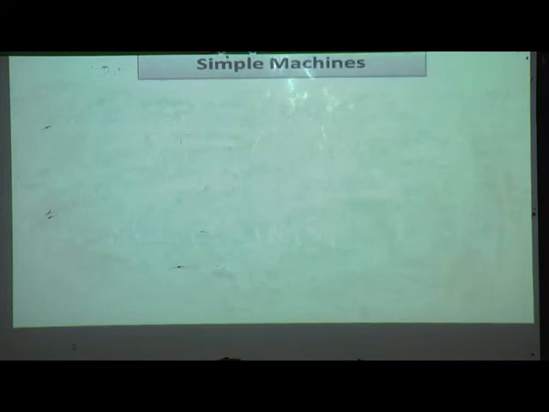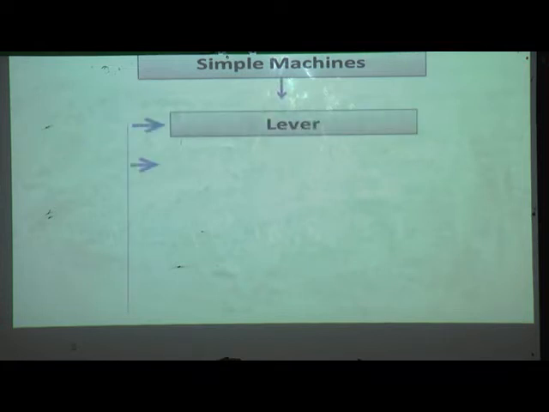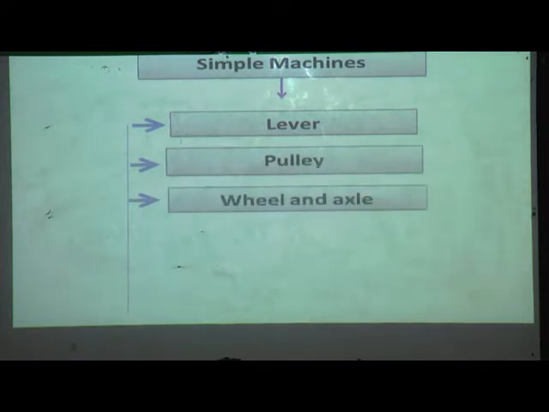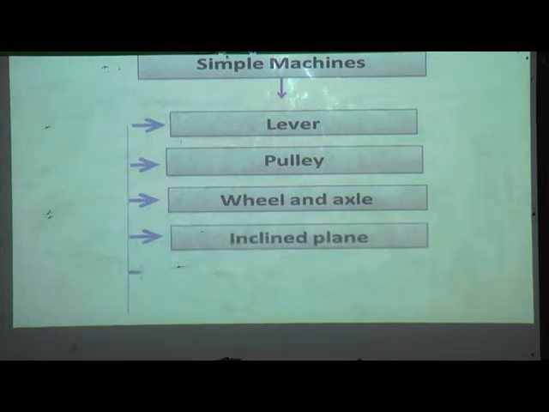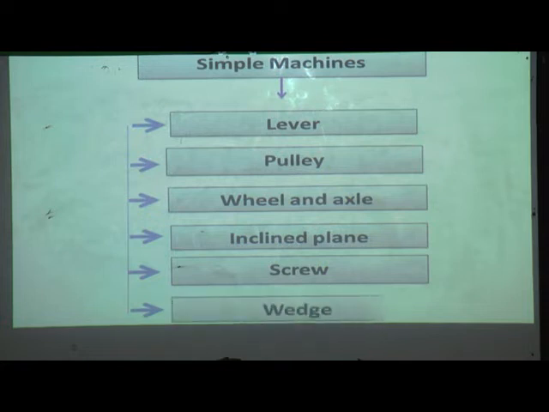Next we have seen about simple machines. Those are lever, pulley, wheel and axle, inclined plane, screw and wedge.